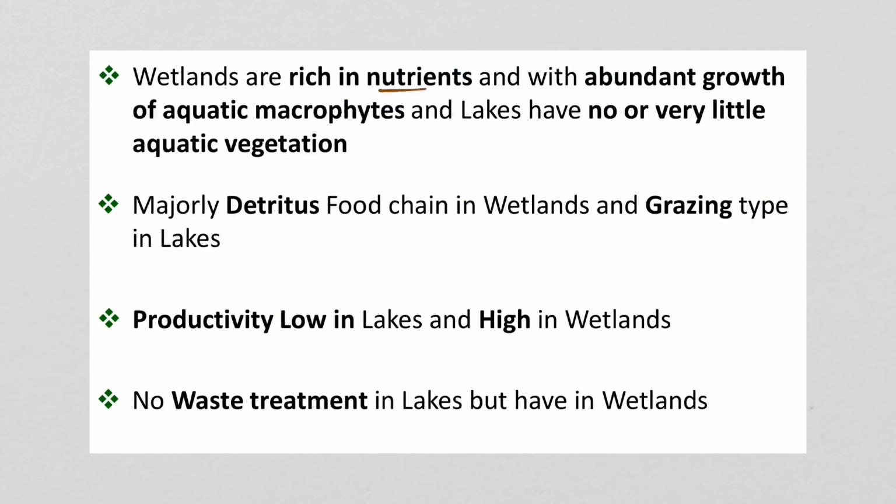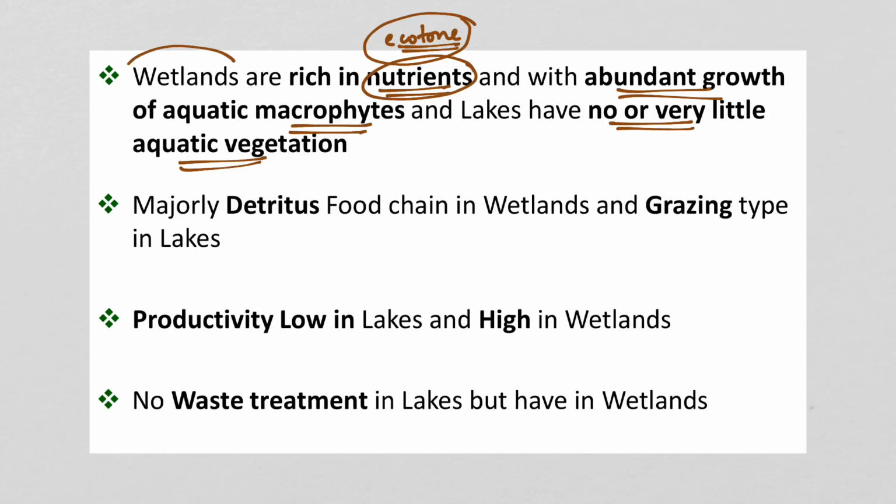Now, wetlands are very rich in nutrients. Why? Because they are ecotones. As they are ecotones, they are very rich in nutrients, and there is abundant growth of aquatic macrophytes, and lakes have no or very little aquatic vegetation. So basically wetlands are biologically very diverse.